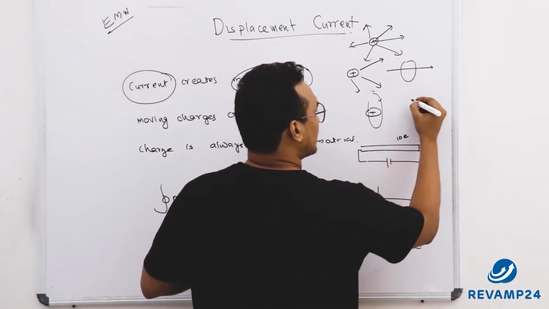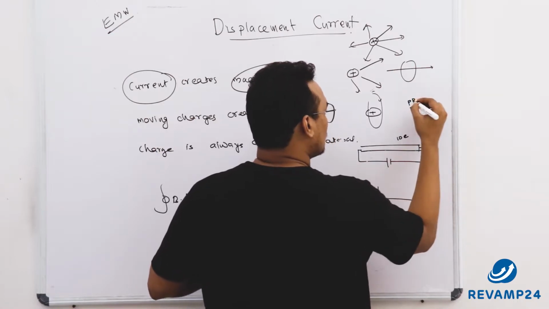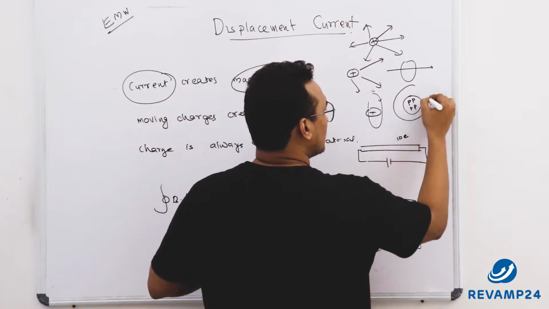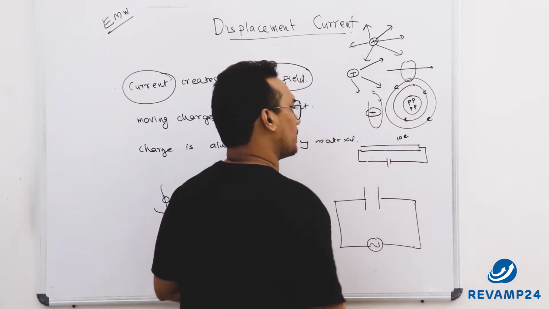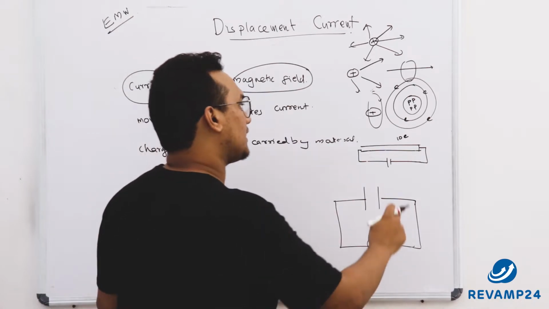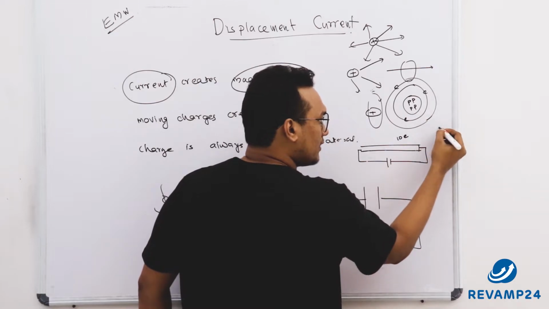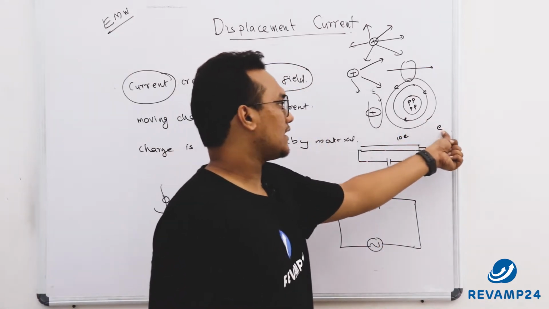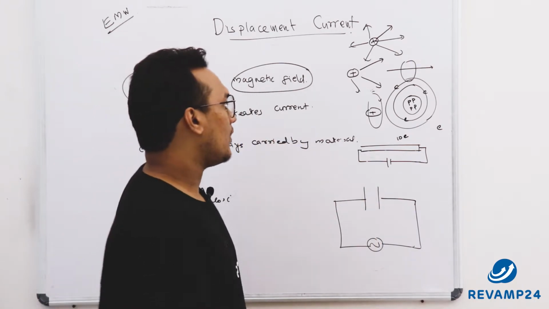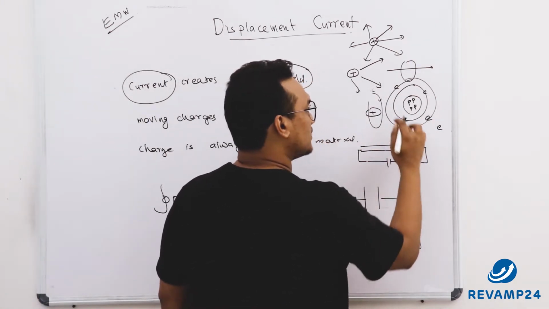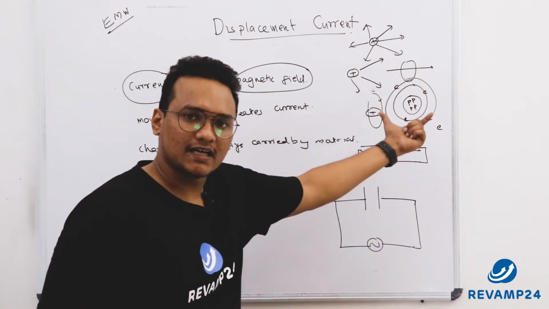For example, let's say I have 4 protons and certain neutrons. Anyway, neutrons I am not considering. In the 2 orbits, I have 2 electrons in the first orbit and 2 electrons in the next orbit. Whenever this electron gets sufficient thermal energy, it will move from here to the voids, and now this electron will become free. This electron will be inside the conductor itself. Now what is the net charge initially? When the electrons were there, 4 negative and 4 positive, the net charge was 0.